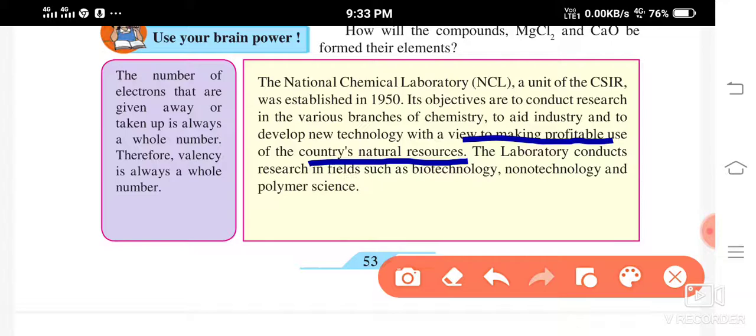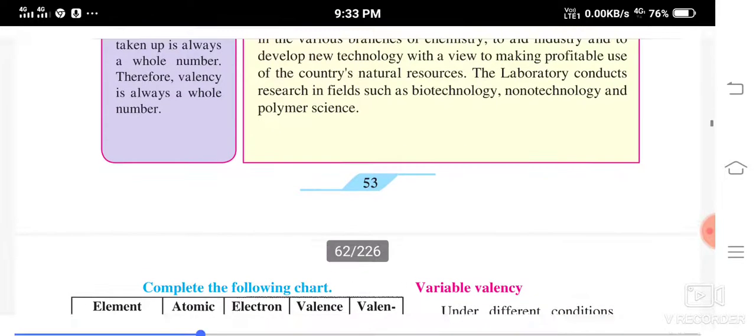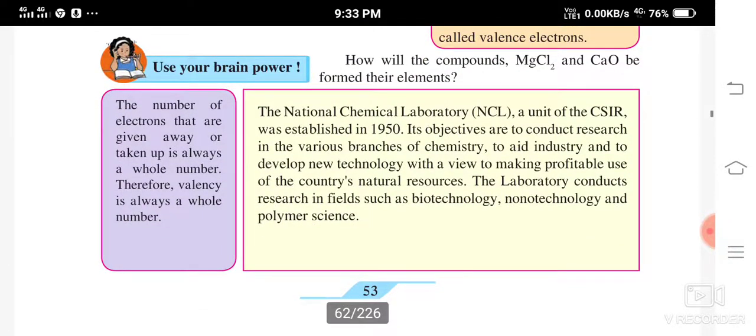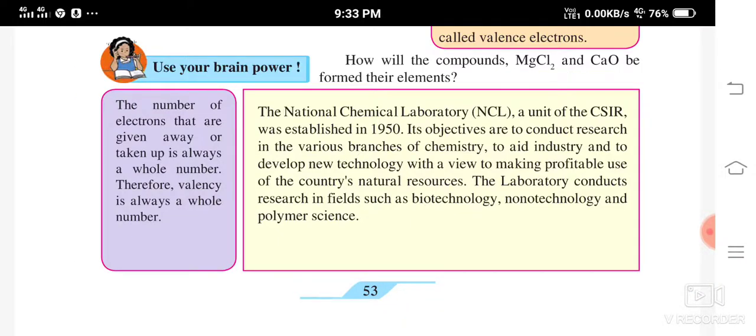The laboratory conducts research in fields such as biotechnology, nanotechnology, and also polymer science. In all these three fields, the laboratory is conducting research. Now, before proceeding further, let me repeat this: you have to try it. If you don't understand, just message me, so that I can tell you how to write this.